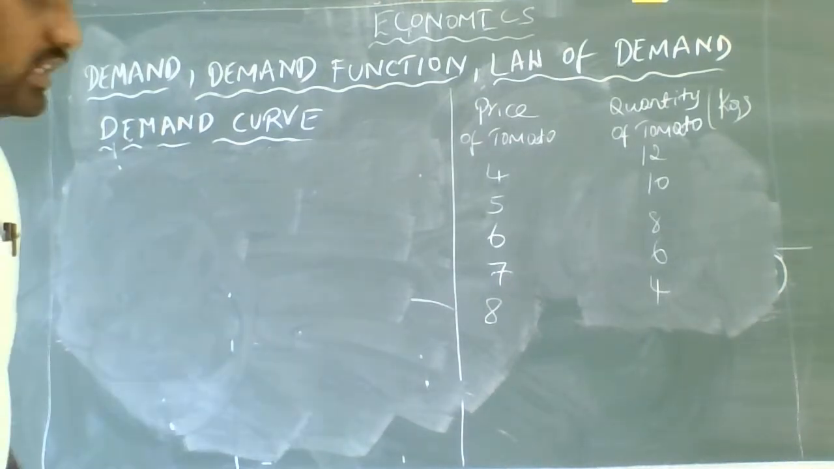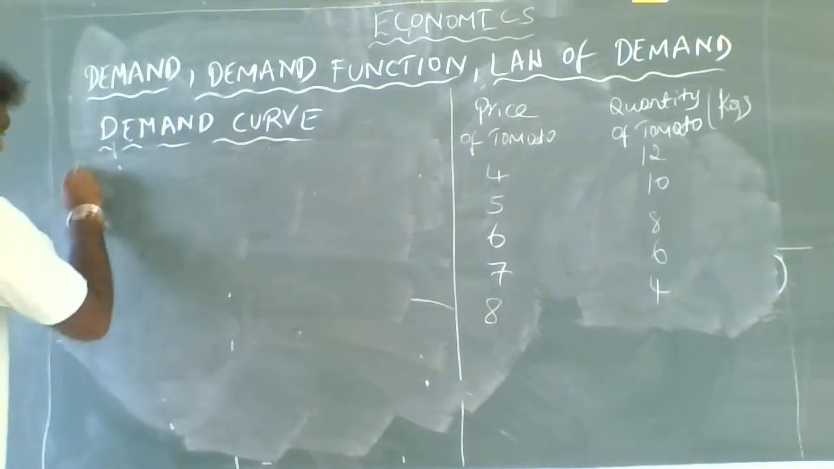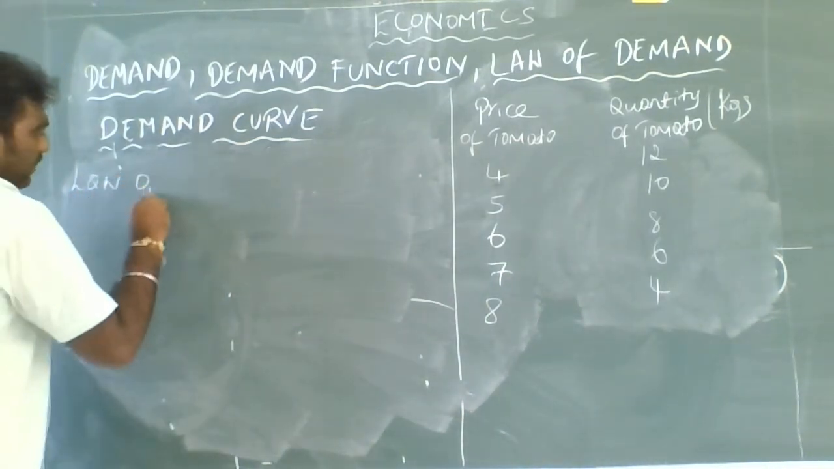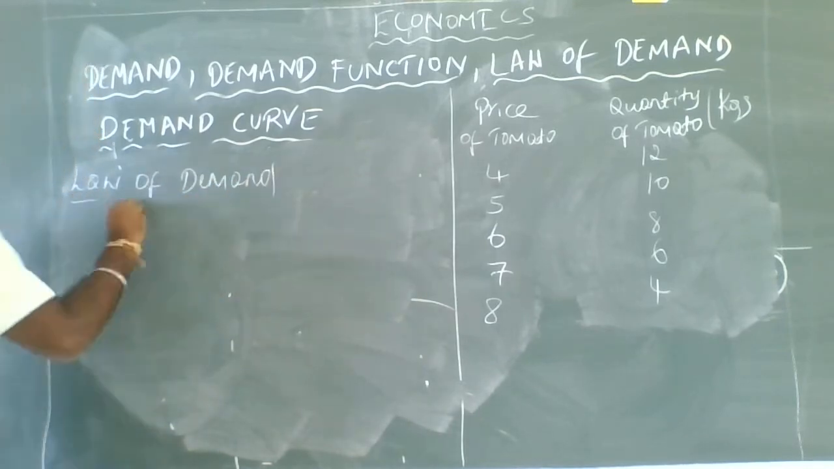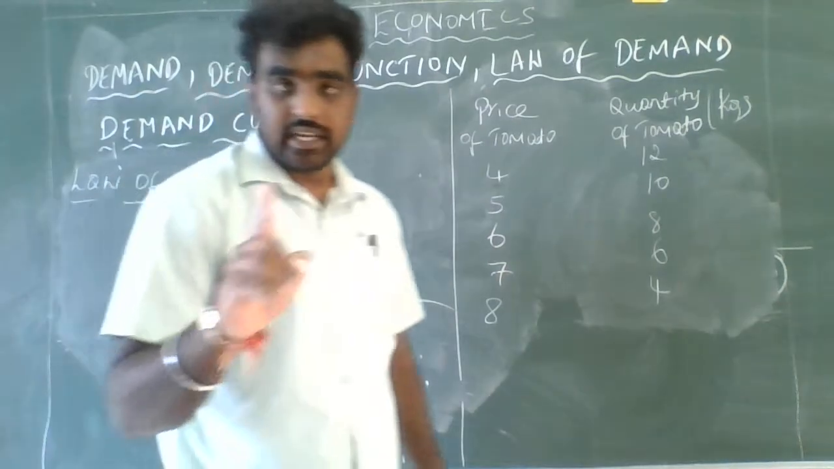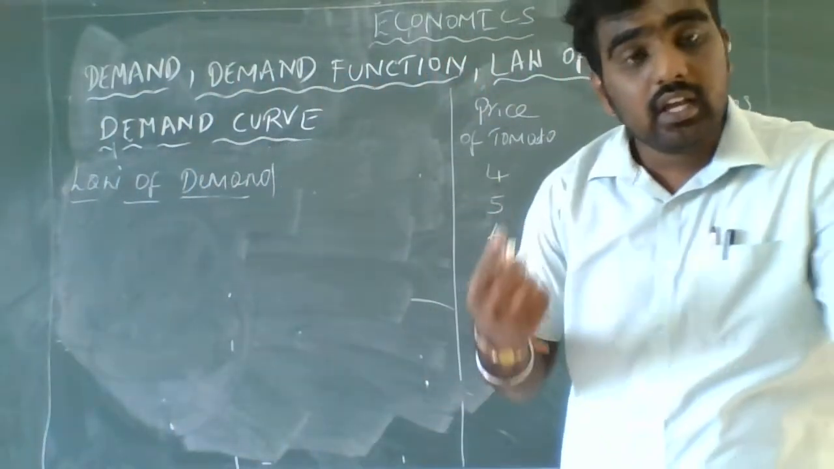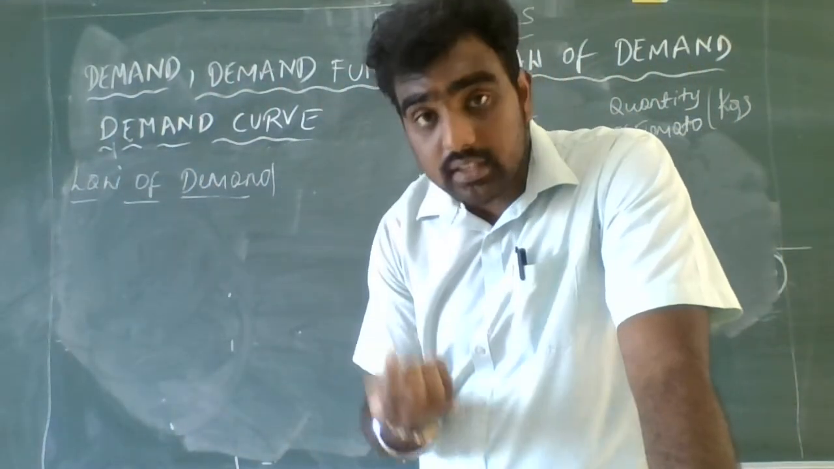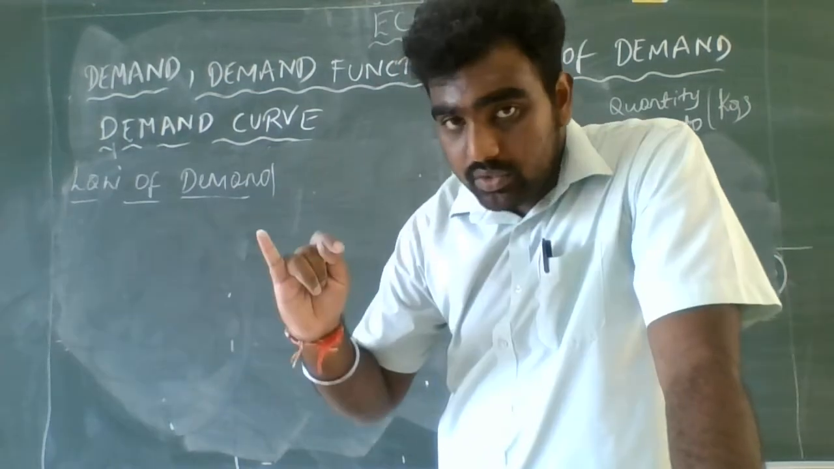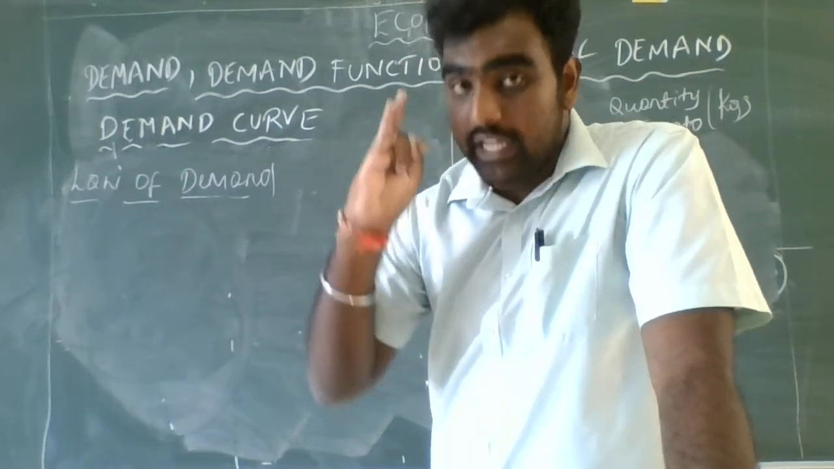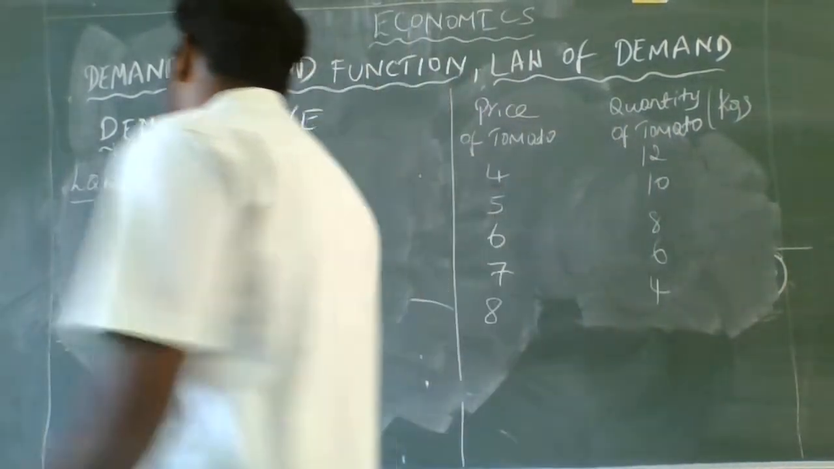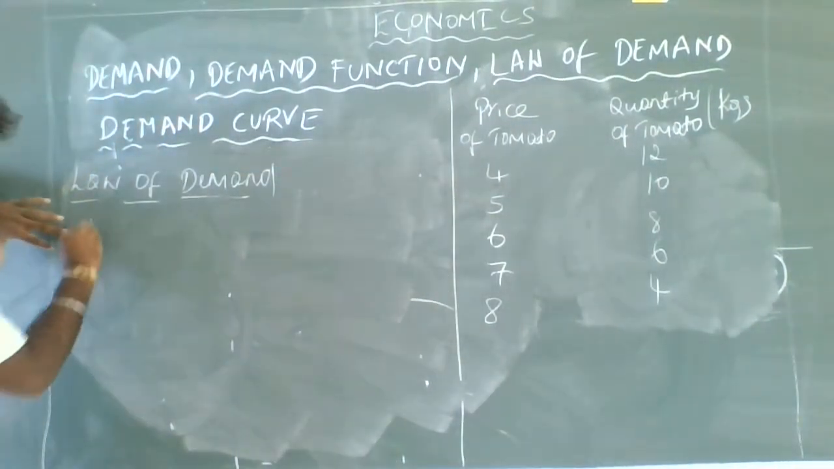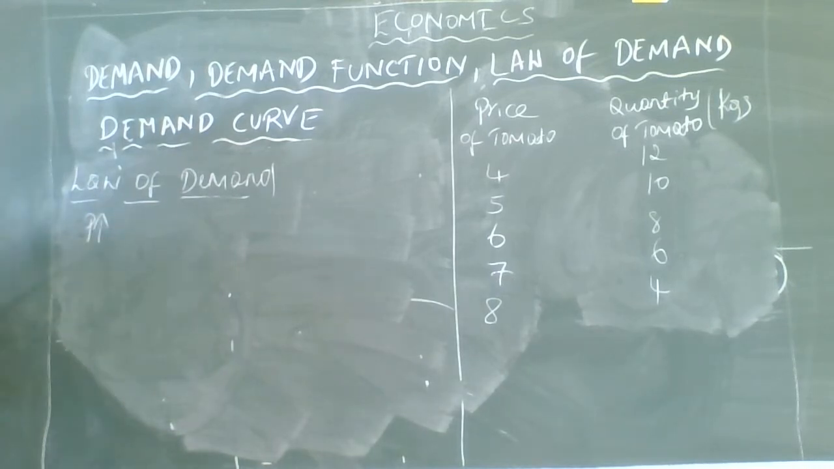Guys, with the help of these numericals, we can understand the meaning of law of demand. Law of demand states that, other things remaining constant, what are those other things? The price of the related goods, the income of the consumer, and the taste of the consumer. Keeping these three variables constant, when the price of the good increases,